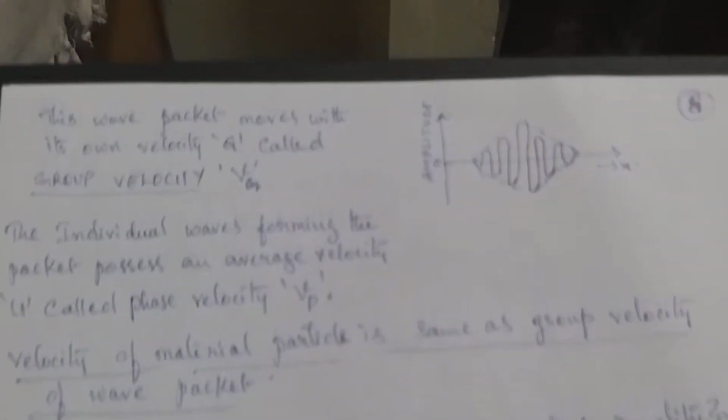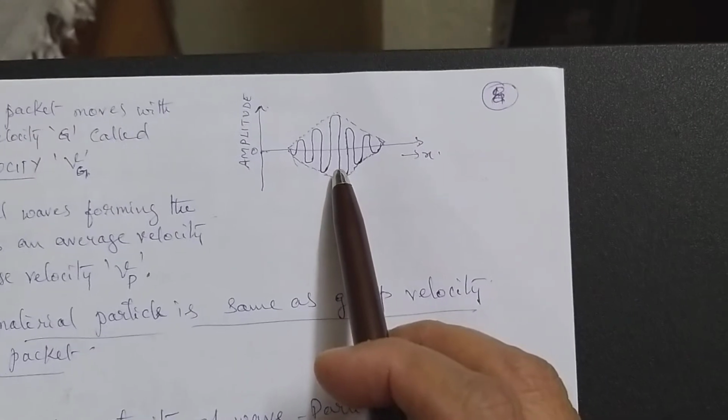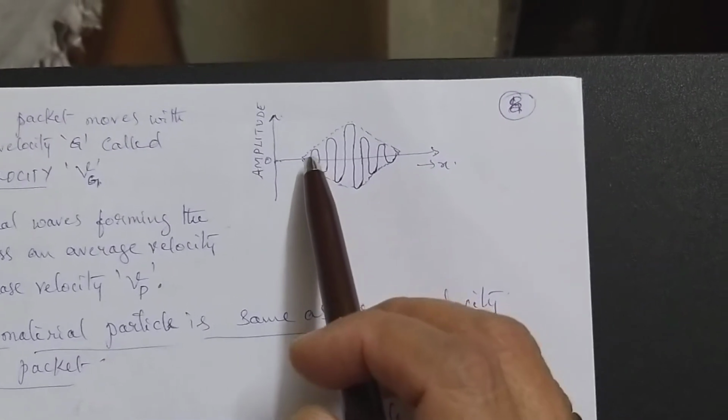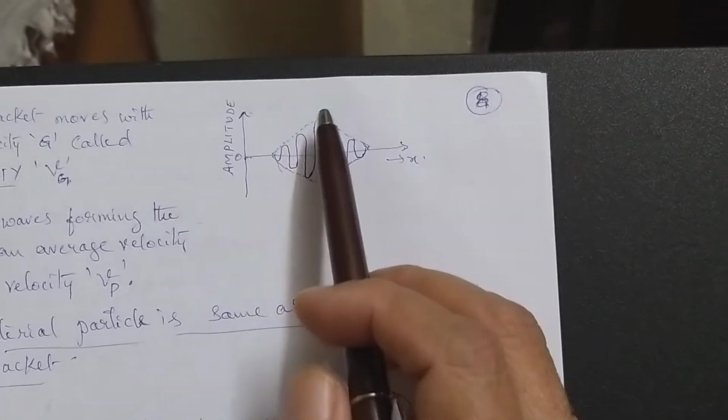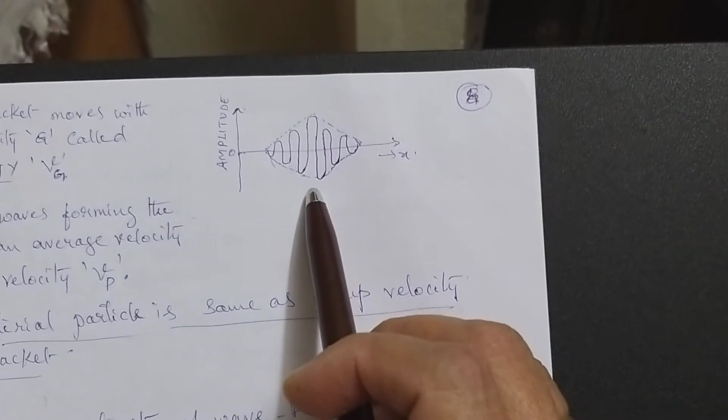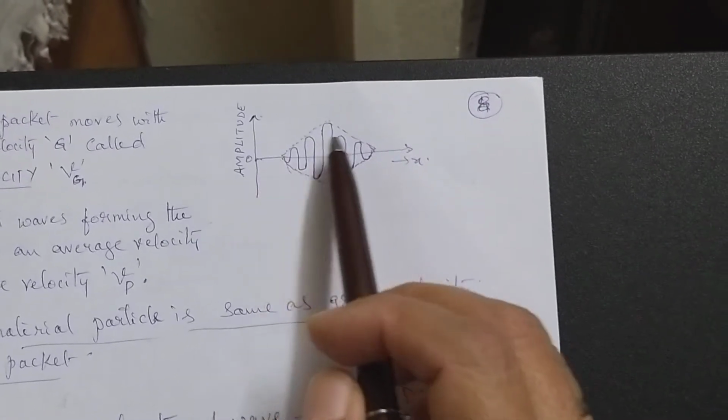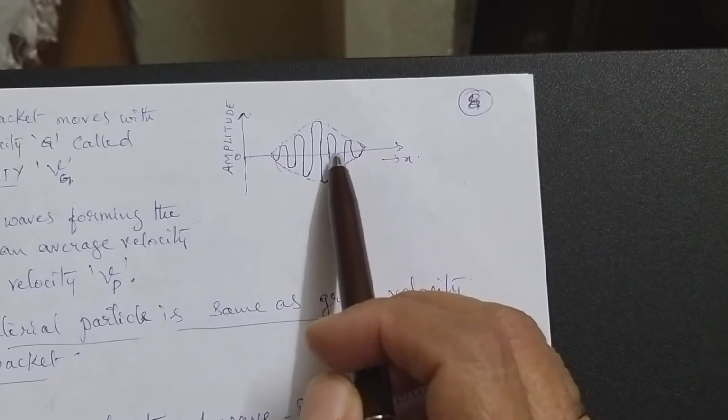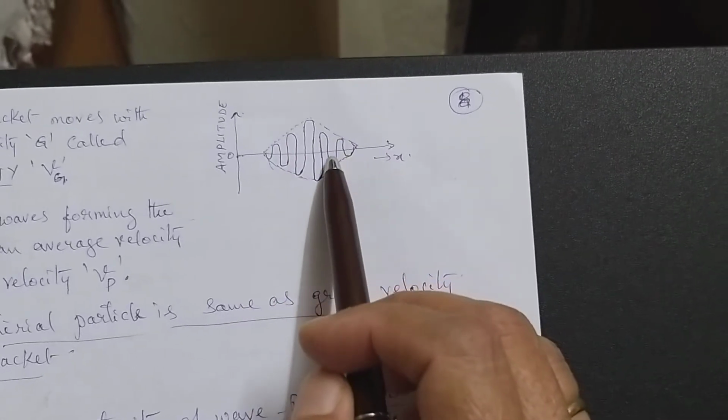Here we have shown a wave like this. This is a standing wave type thing where waves have interfered, and sometimes the amplitude is zero, sometimes the amplitude is maximum. From here to here is the probability space where the particle can be found.